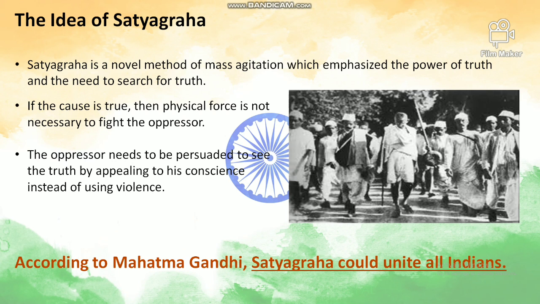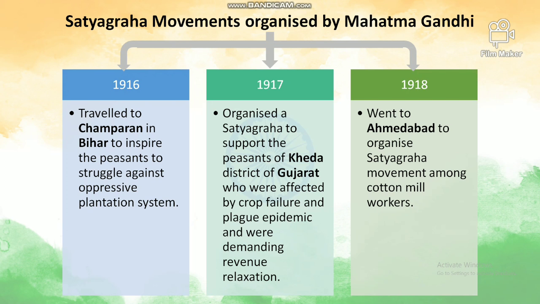So this is it. Now we move to the Satyagraha movements which were organized by Mahatma Gandhi when he came back from South Africa. You all must have read in class 9 that he came back from South Africa where he had fought against the racist regime of apartheid. And when he came back to India, he started using this weapon here.